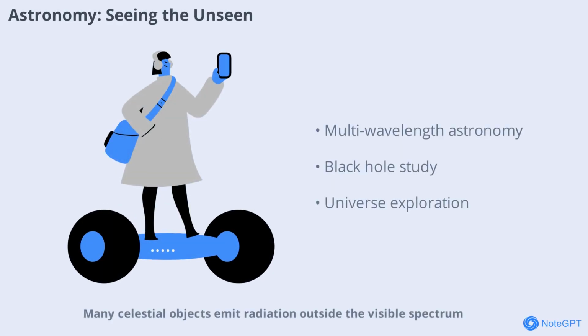Many celestial objects emit radiation outside the visible spectrum. By observing in radio, infrared, ultraviolet, X-ray, and gamma-ray wavelengths, astronomers can study black holes, supernovae, and distant galaxies. Each part of the spectrum reveals different secrets of the universe, expanding our understanding of space.